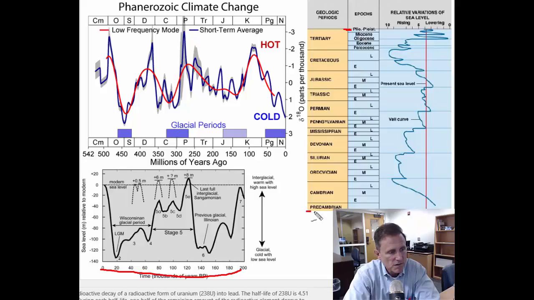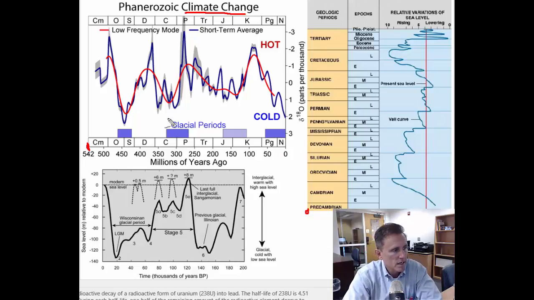Going back, this is 543 million years. But remember, it goes back another 4,000 million years beyond that when we start talking about the Hadean and the periods before the Precambrian. Nonetheless, what we're looking at here is the climate change to the Phanerozoic. All right, so it goes back 542 million years. So this point right here is this point right here. All right, and then this is just the last 200,000 years.